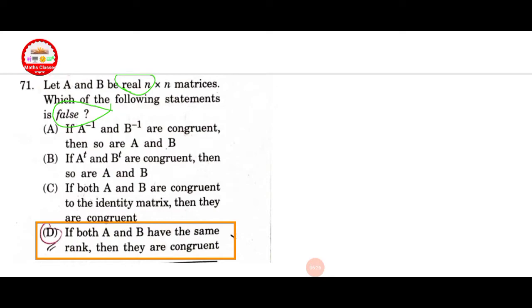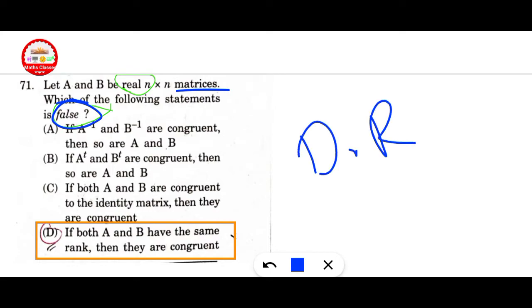Next question. Let A and B be real n cross n matrices. Which of the following statements is false? Real matrix. If A inverse and B inverse are congruent, then so are A and B. This is correct, this is a direct result. If A transpose and B transpose are congruent, then A and B are also congruent. This is correct. If both A and B are congruent to the identity matrix, then they are congruent. This is also correct. Here option C is not true.